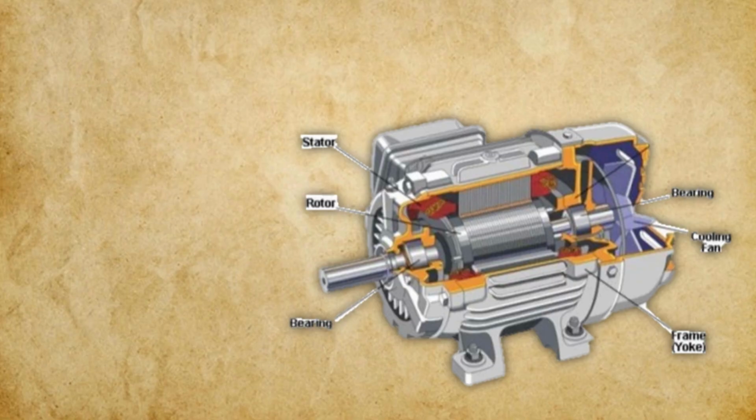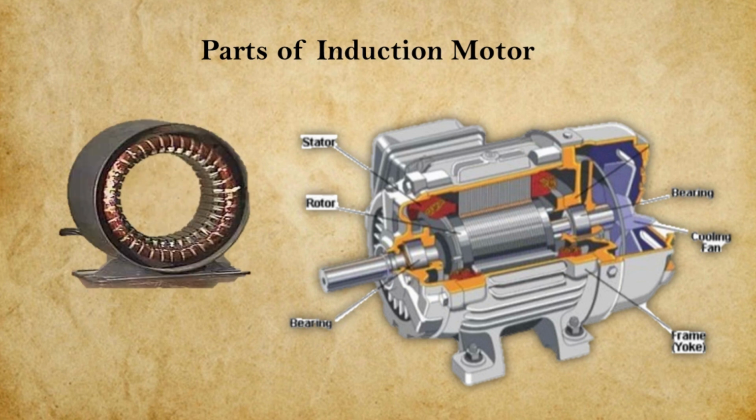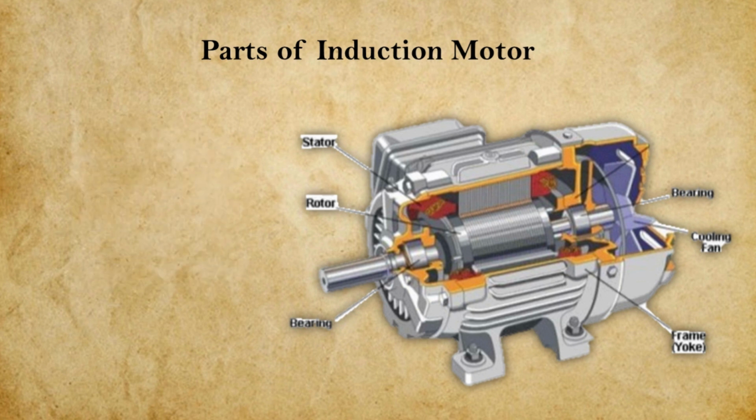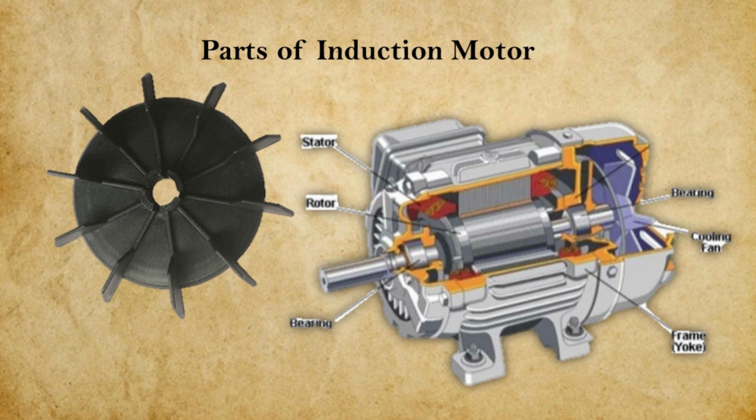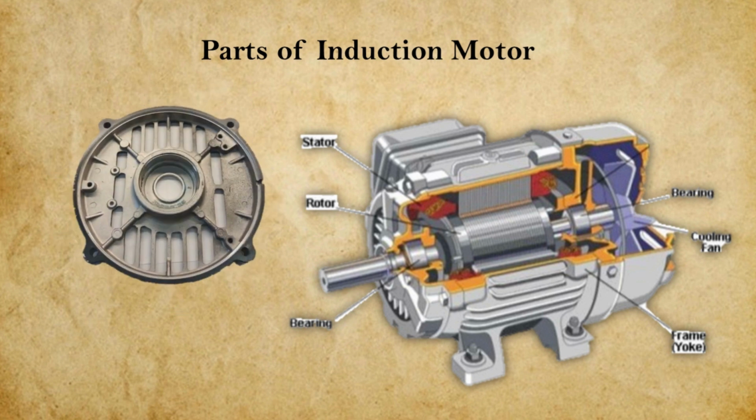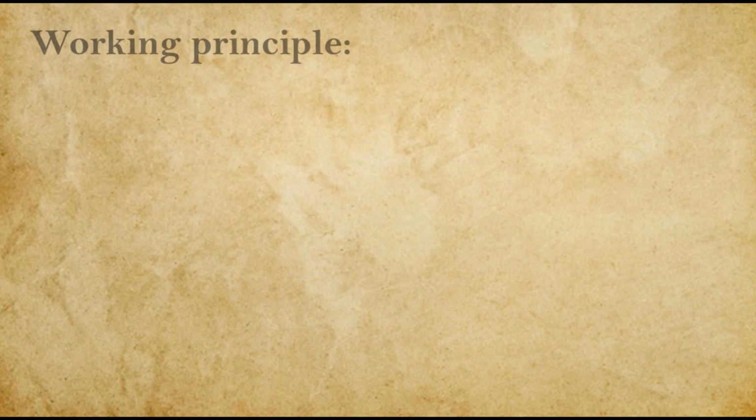So first of all I will introduce the parts of the induction motor. First part is stator, that is the stationary part. Rotor, that is the rotating part. Bearing, that are at the end of the shaft. Frame, in which the stator is housed. Cooling fan, which is for cooling purpose. And end shields.